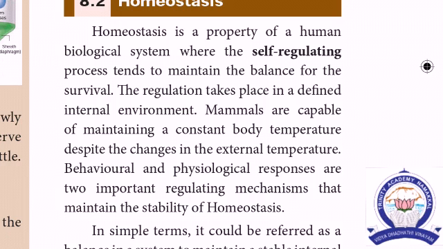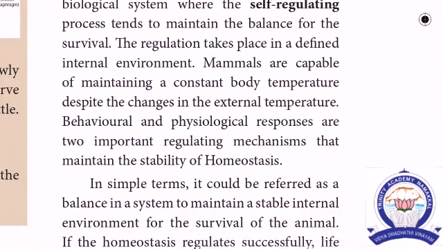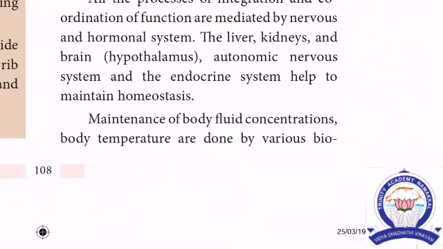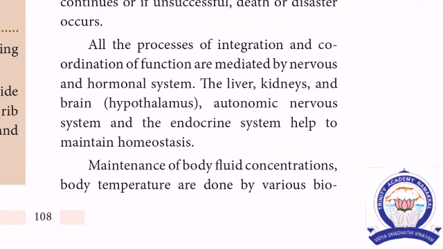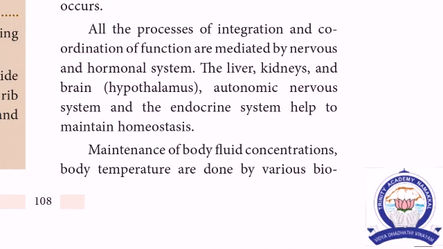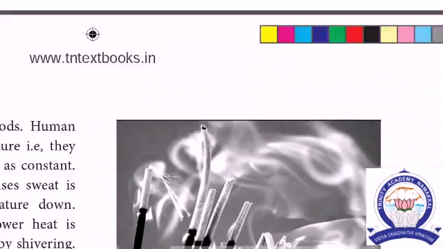despite changes in the external temperature. Our behavioral and physiological responses are important regulating mechanisms that maintain the stability of homeostasis. Next, for example, the liver and kidney, brain and autonomic nervous system, and endocrine system help maintain the homeostatic condition.